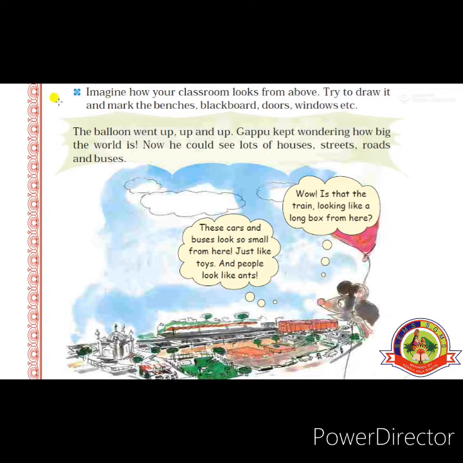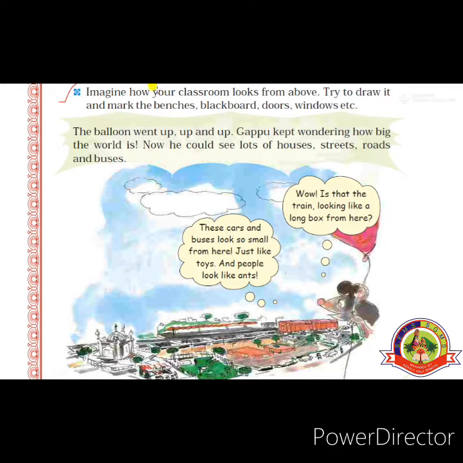Imagine how your classroom looks from above. Try to draw it and mark the benches, blackboards, doors and windows, etc. Here we have to draw a diagram of our classroom showing the benches, blackboard, and door from the top view. That means from the roof. Like how Gappu observed his room from the top, from the roof of the room, we have to draw that.